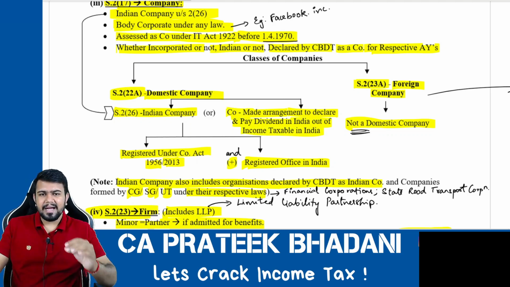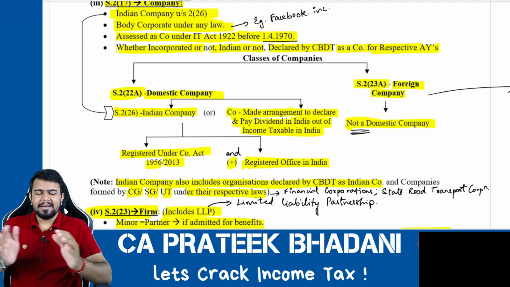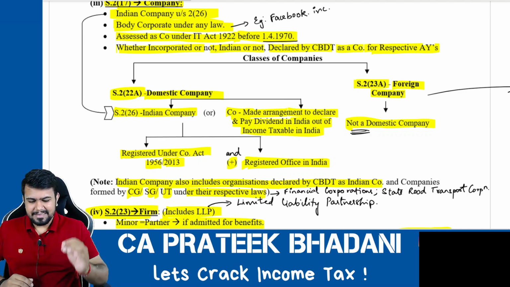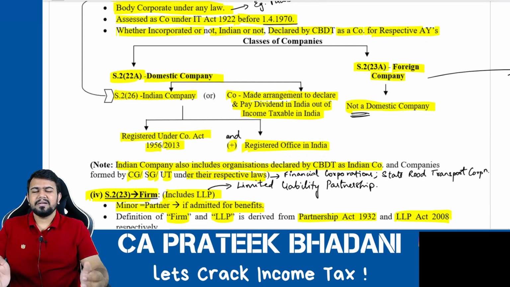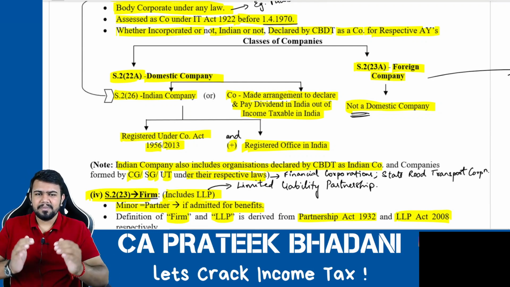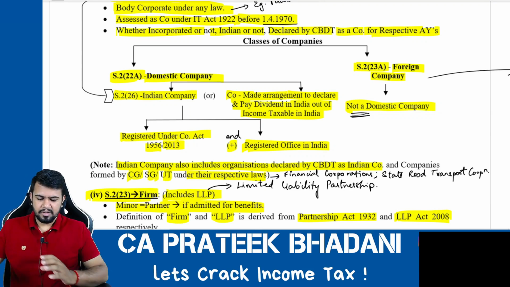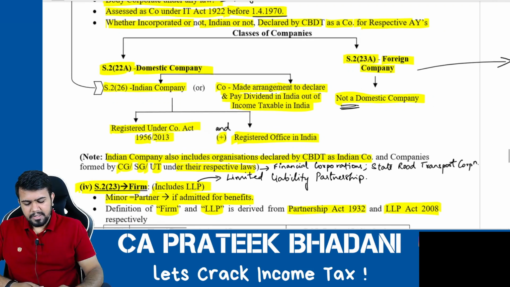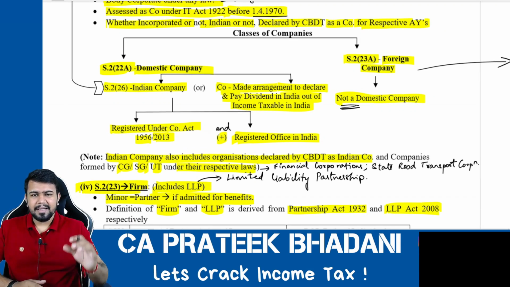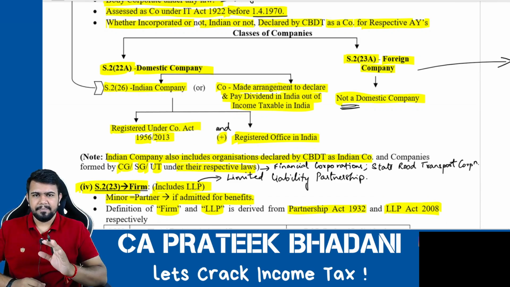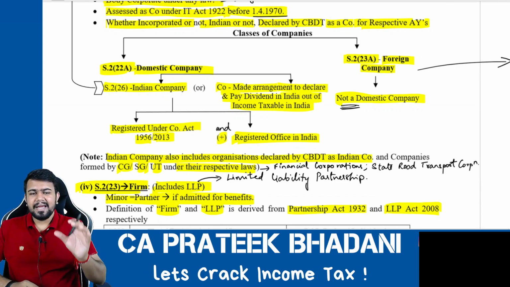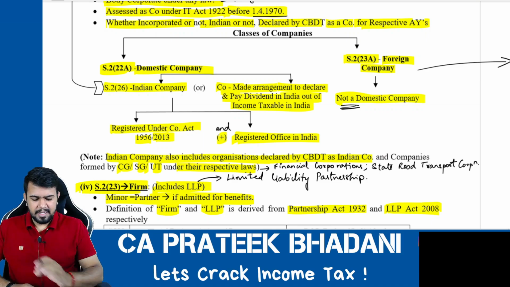So if there is any company other than an Indian company and it has decided that it will declare and pay dividend in India out of the income that is earned from India or income taxable in India, then it will be called a domestic company. Okay, so whatever income is taxable in India, that income will be distributed as a dividend in India only. In such case, that type of company will be called a domestic company.